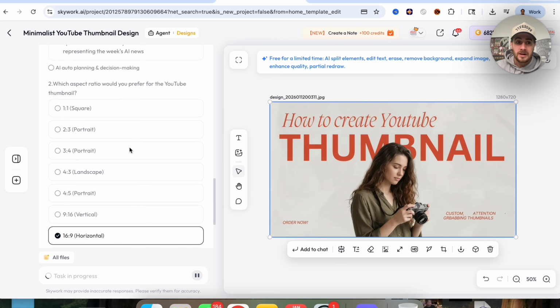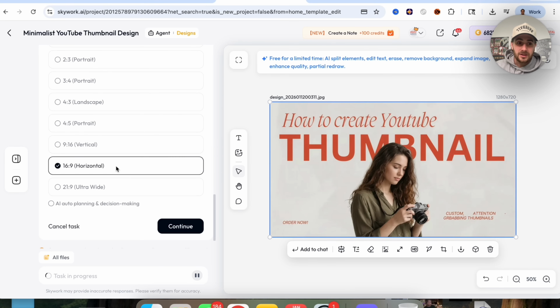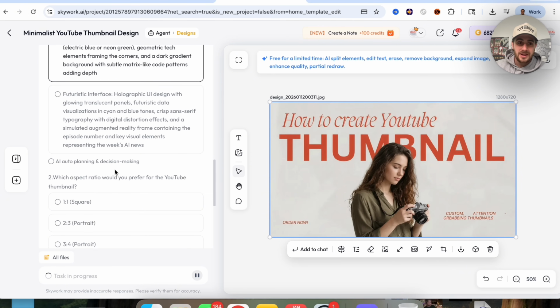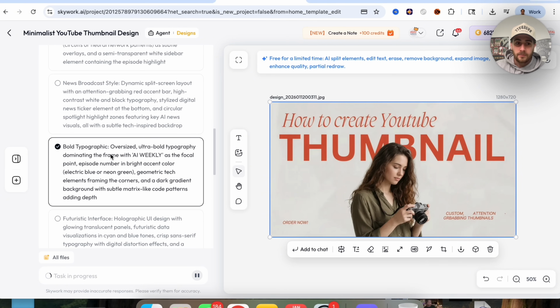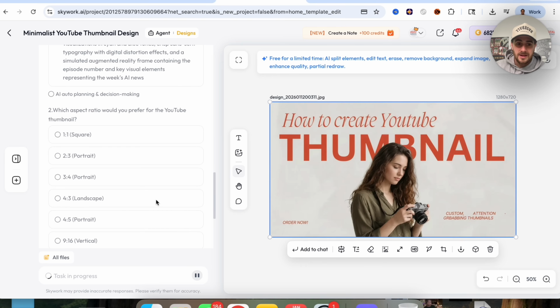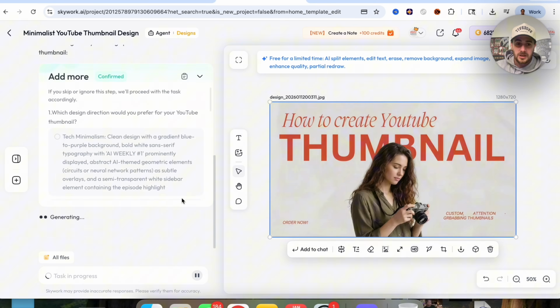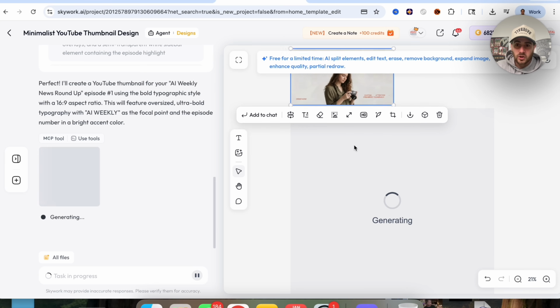And we can see right here that we're going to choose exactly what kind of aspect ratio we want, and we could choose a better prompt right here. I'm going to go with this one right here, and all we're going to do is click continue, and then this is going to go through and actually create this. Now we can see that this is being generated under here.